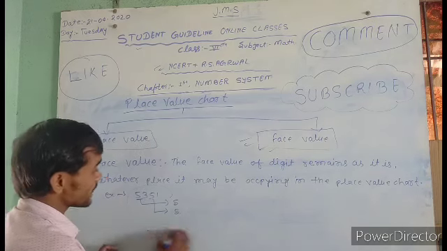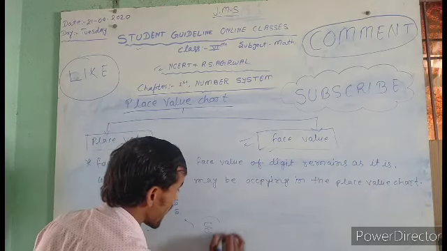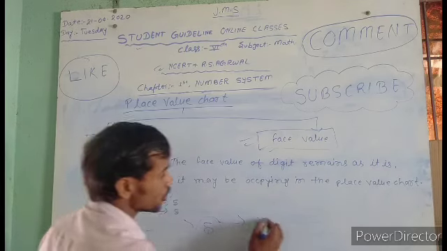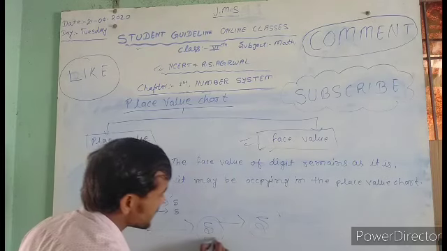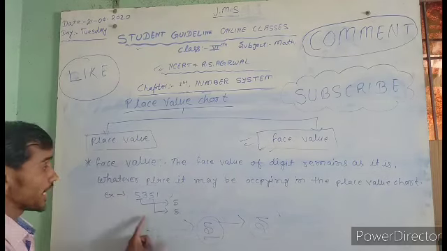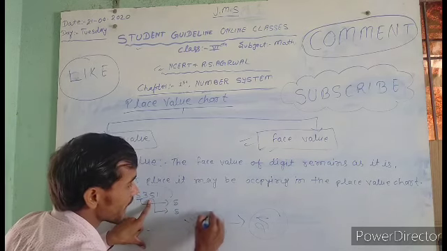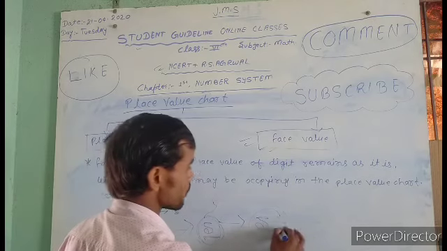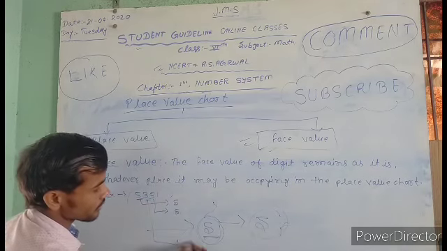In face value, whatever your number is, that's your answer. If the question says what is the face value of 3, 3 is the answer.